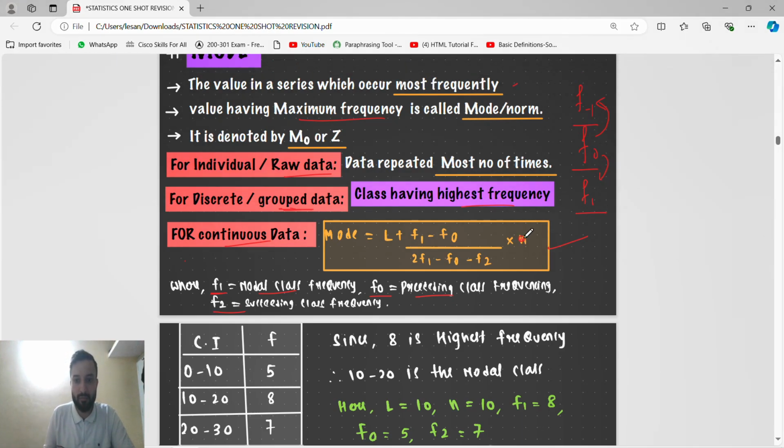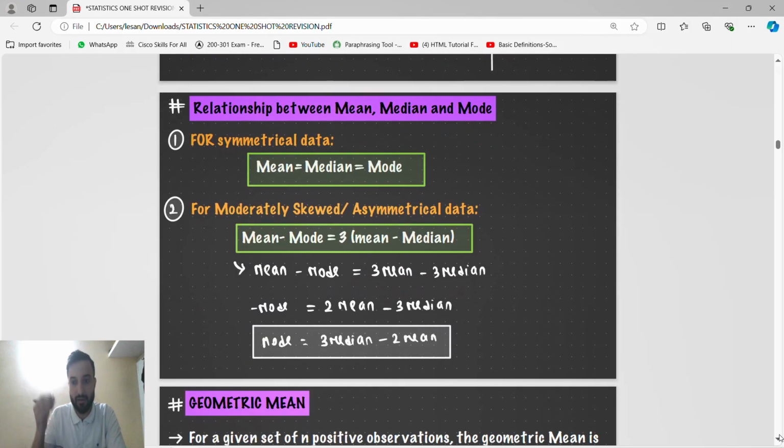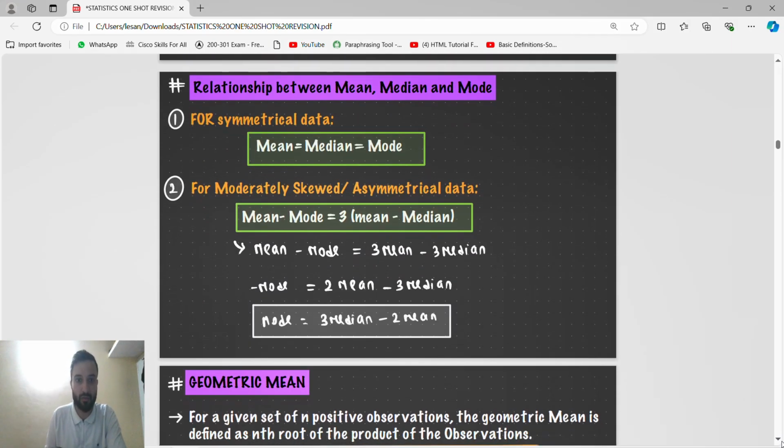N, guys, N is nothing but the class interval C, or you can say the class width. Okay, so here they have used N, so don't get confused. This is the question you can try. Better to try the question which we did in the class only.